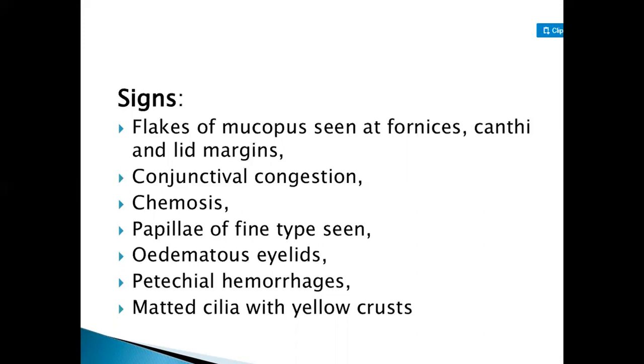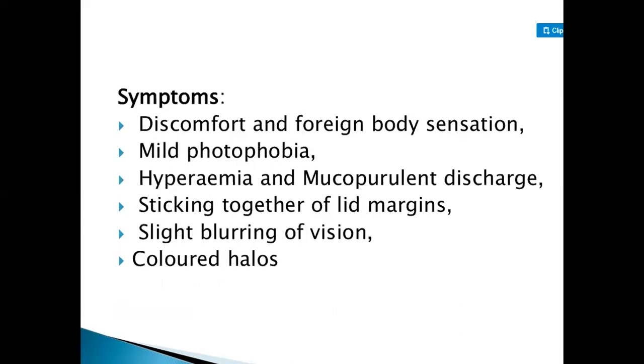I have already told you what chemosis is. Chemosis is swelling or edema in the conjunctiva. Then papillae of fine type are seen. Then edematous eyelids, the swollen eyelids. Then petechial hemorrhages, the blood clots also formed in the petechial area. Then matted cilia with yellow crust. In the previous picture, you will see the yellow crust present in the eyes. So these are the signs present if the patient has conjunctivitis.